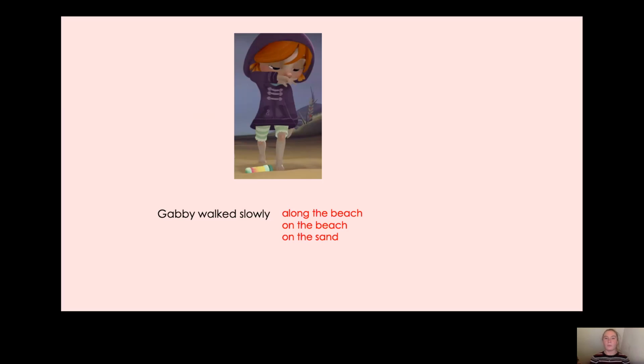Now, we've done this for one picture, but now on your worksheet, which is Year 2 English, 13th of January resource, you have some more pictures. Now, for the first 2, I've started the sentence off for you, and you just need to write the adverb of place that you think of. But for the others, you just have the picture. So you need to write your own sentence using an adverb of place, okay?